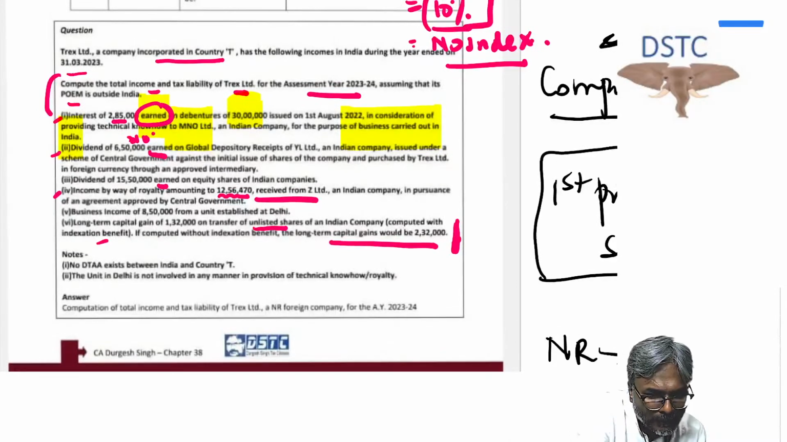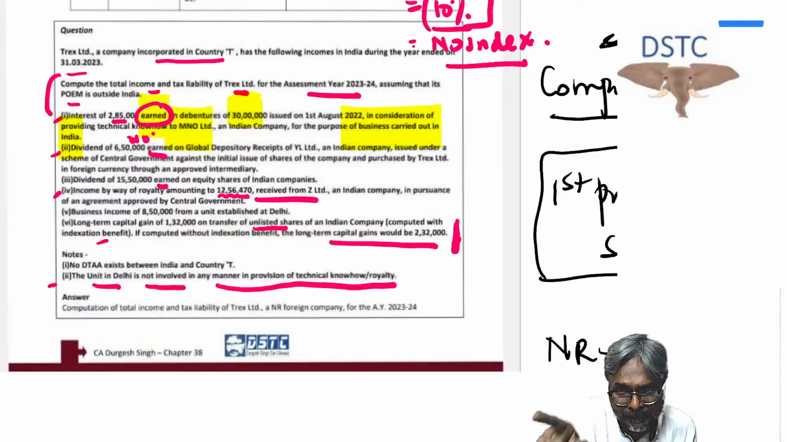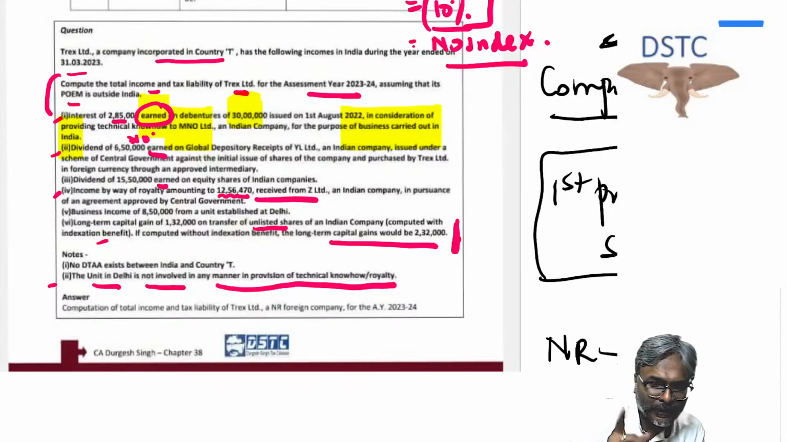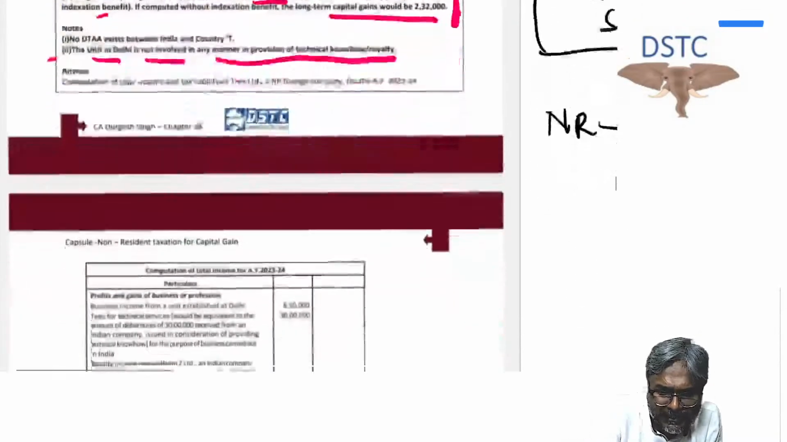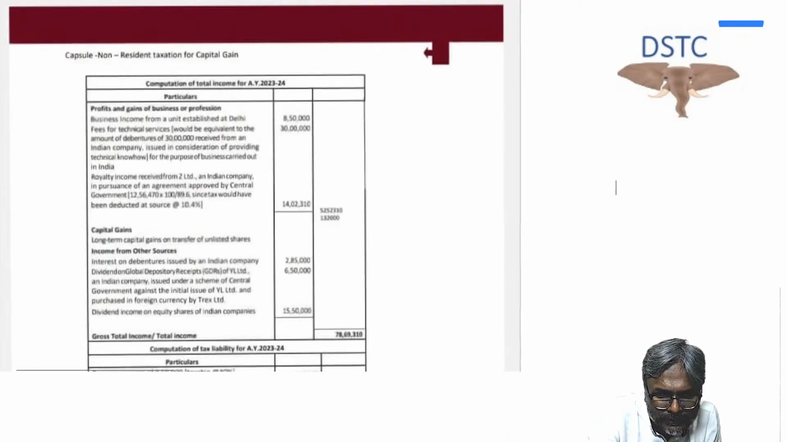Now notes are given: no DTAA exists. And the second point, the unit in Delhi is not involved in any manner in provision of technical know-how or royalty. Why is this important? Because if they are involved in the provision of technical know-how, then that FTS income will go under 44DA and not under 115A. That is the point. Now over here, the tax liability, students, I have already discussed with all of you. The only factor over here is that there is a business income of 8,50,000, FTS of 30 lakhs.